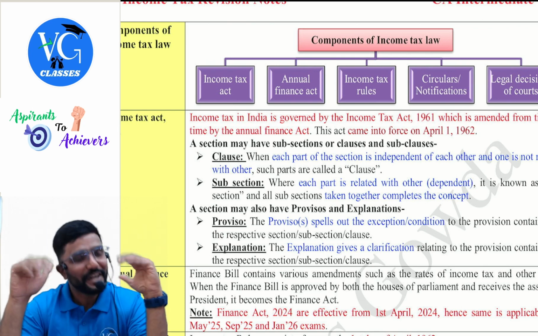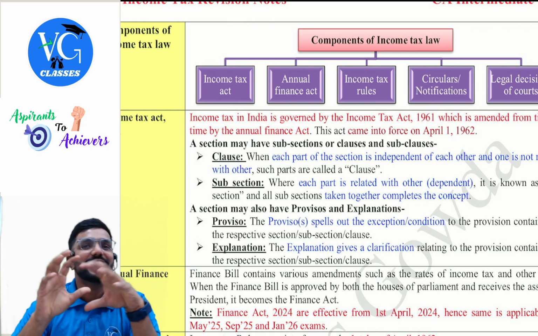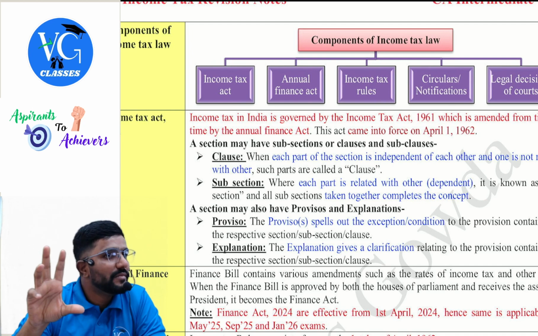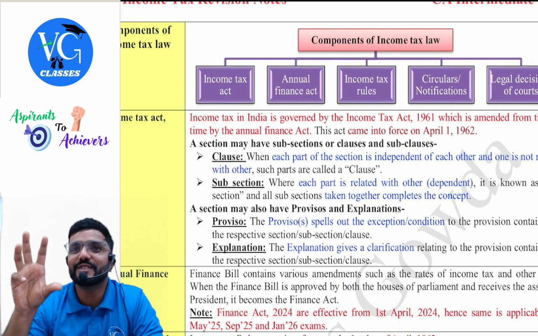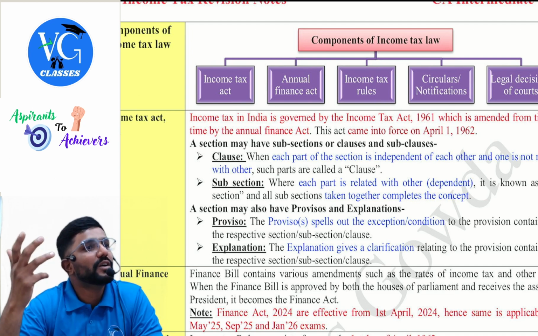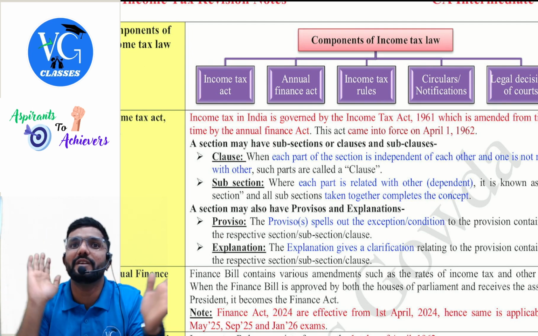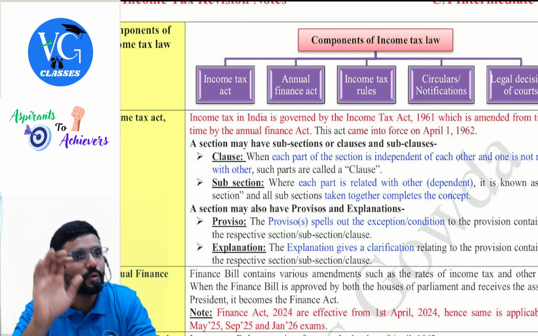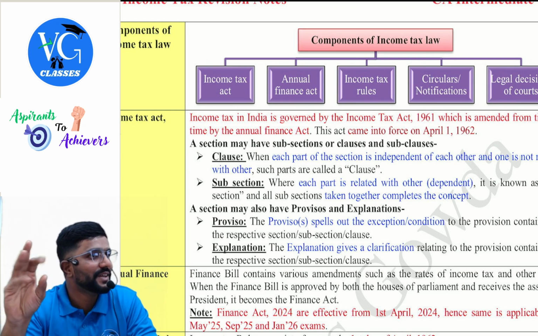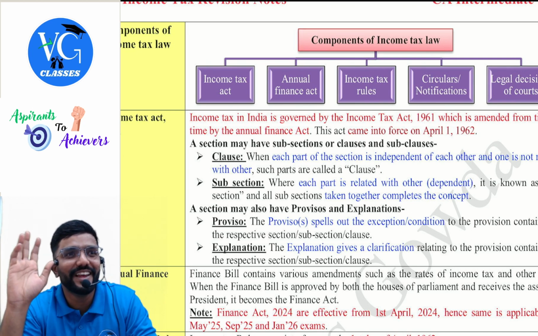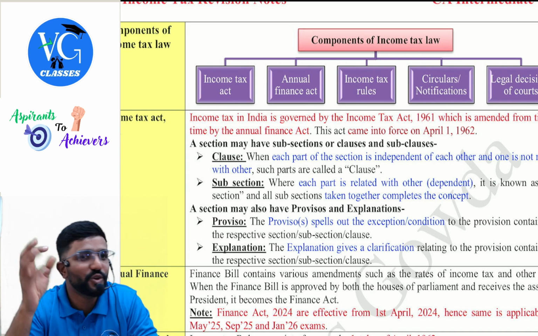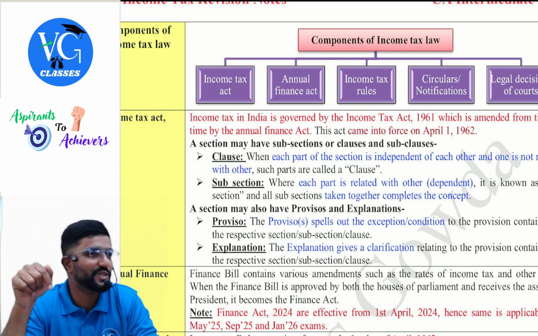So what I'm trying to convey is, guys, good things will take time. I know CA students would have felt, sir, how long? So many years, a lot of uncertainties. I don't know when I will qualify. Yes, good things will take time. If it was so easy, then you would not have chosen this. You want to stand out, that is why you have chosen this.